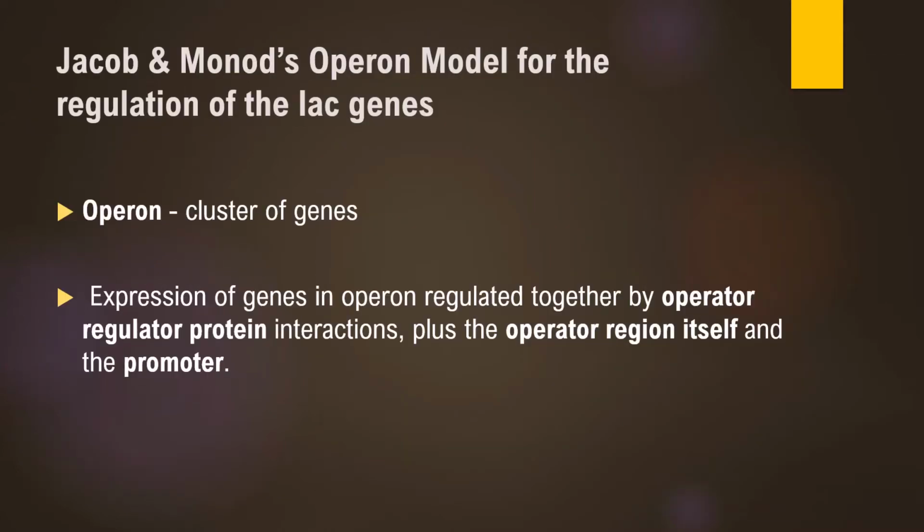Jacob and Monod were the first to propose the operon model for regulation of genes within bacteria. The example that they discussed was the lac operon. An operon is nothing but a cluster of functionally coordinated genes. Expression of the genes within an operon is regulated with the help of operator and regulator protein interactions, the operator region itself as well as the promoter.